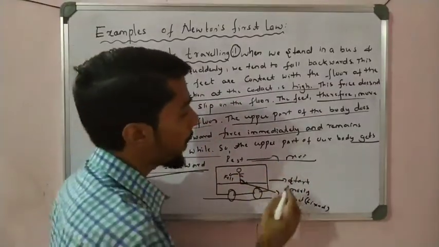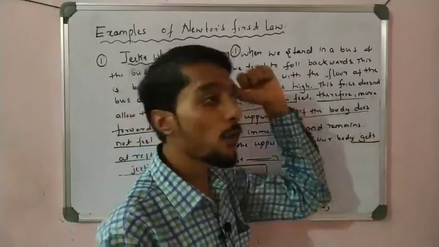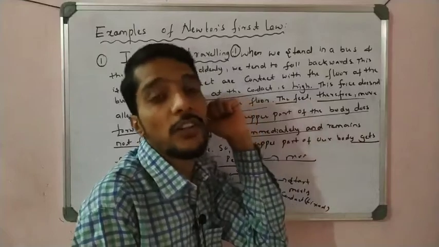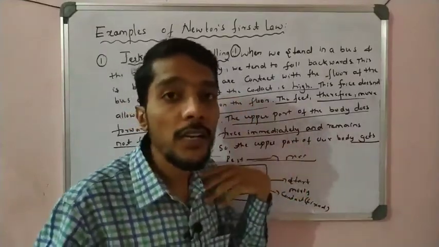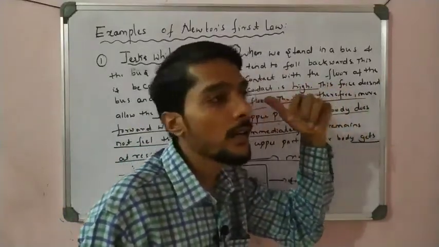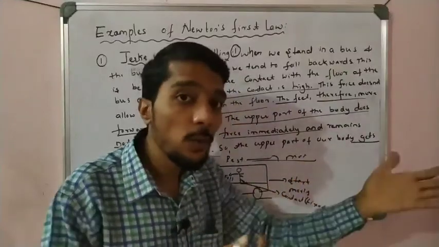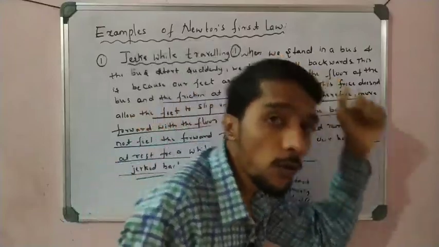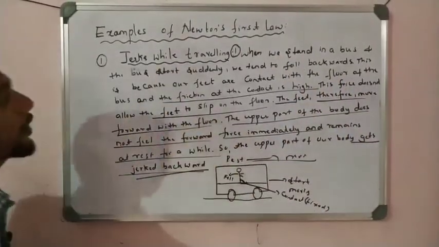Now the bus is moving and suddenly stops. What happened? Our body moves forward, right? The friction between the feet and the bus floor is high, but the body does not feel the sudden stop, so the body moves forward when the bus suddenly comes to rest. When it suddenly moves, we go backward. When it suddenly rests, we move forward. So that is the second point we have to write, students. Please write down this point.